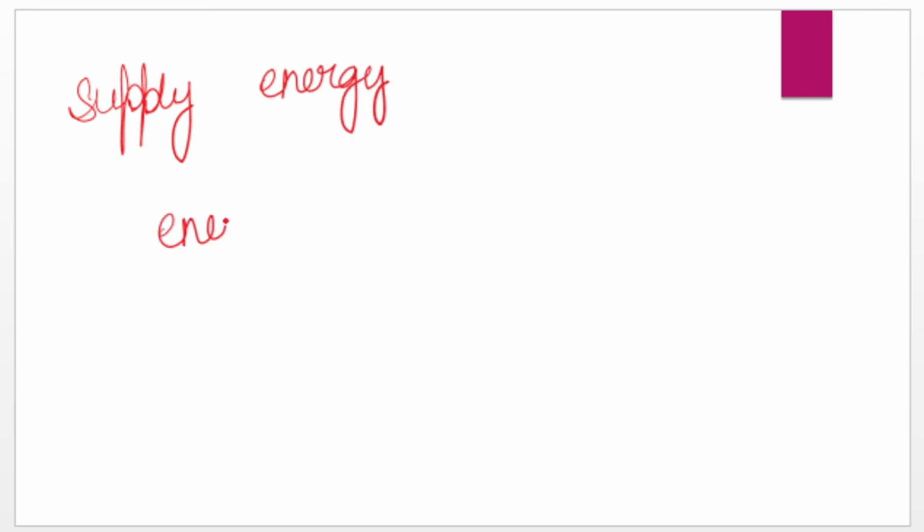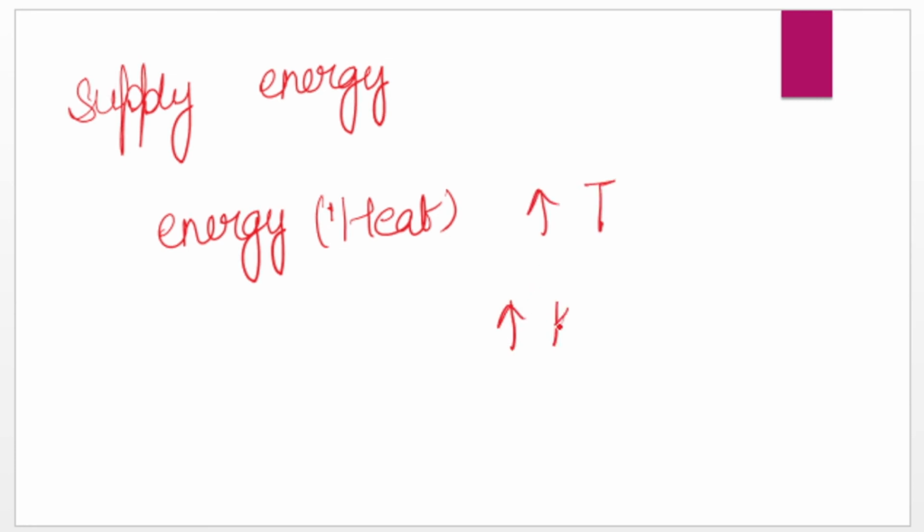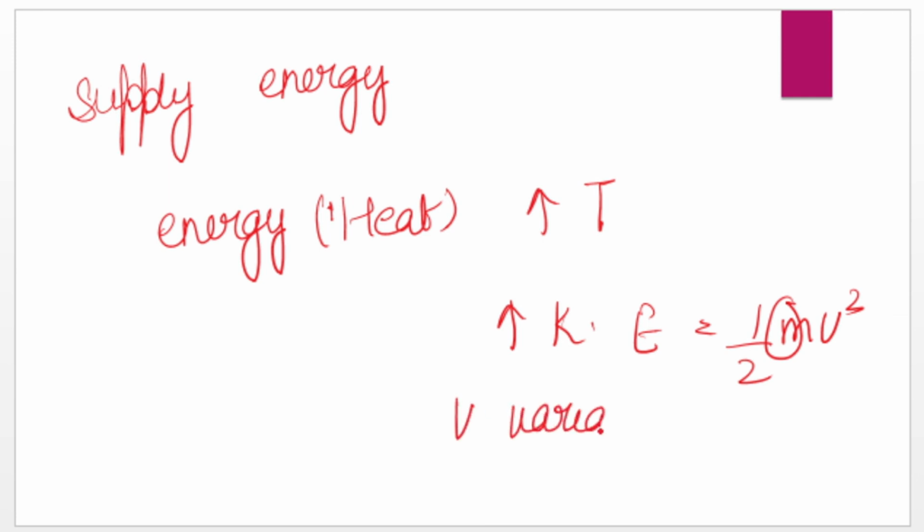When you supply energy, in which form is that energy given? Heat form. Heat form means you are increasing the temperature. So kinetic energy will increase. Kinetic energy is half mv square. Now m is constant, so v is the variable, and velocity will increase.